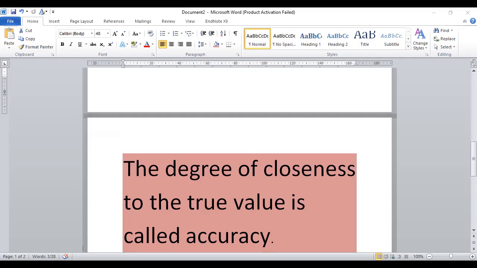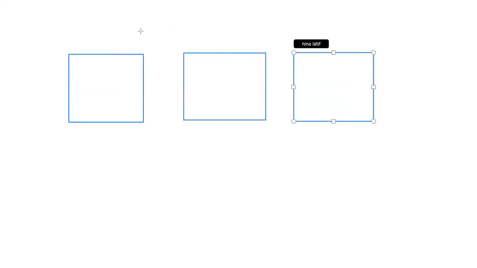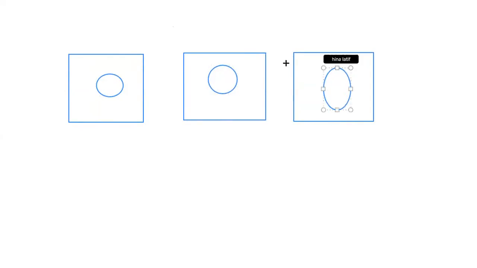I will try to explain these two concepts with the help of a diagram, and this will be quite helpful for all of you. Right now, I'm going to share a screen or whiteboard. I'm going to draw three diagrams, number one, number two, and number three, and I'm going to draw a circle inside each of them, right? All three are similar circles.